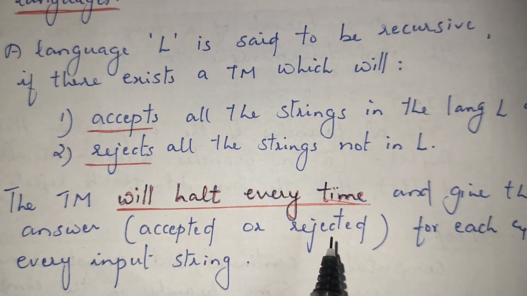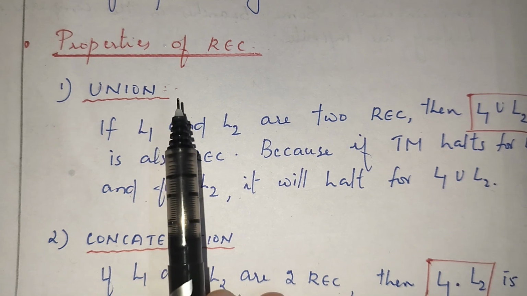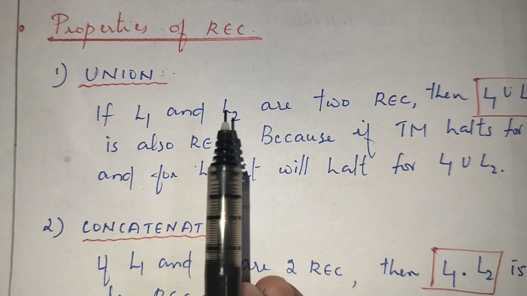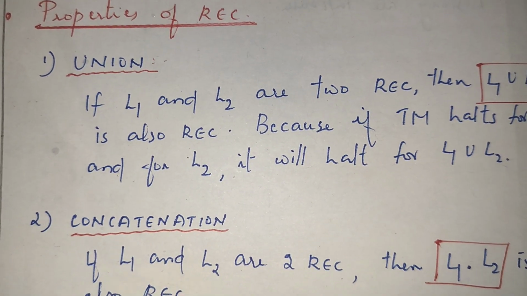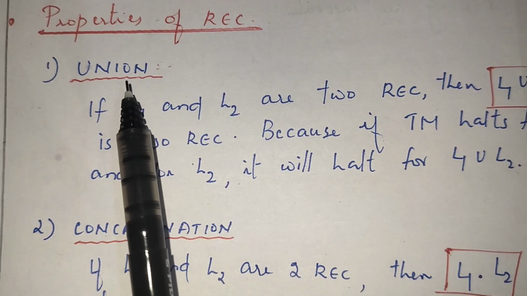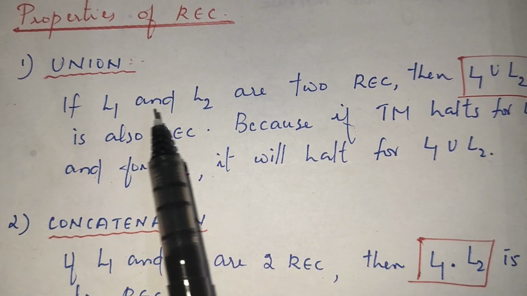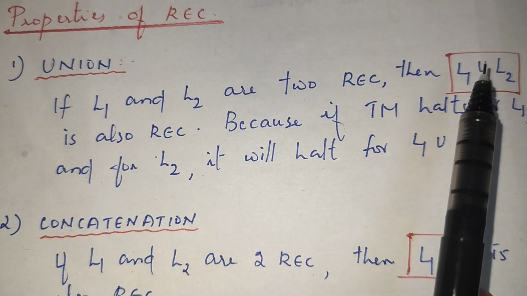Now, some properties of recursive languages. You already saw some properties of context free languages and regular languages. Recursive languages are closed under union.